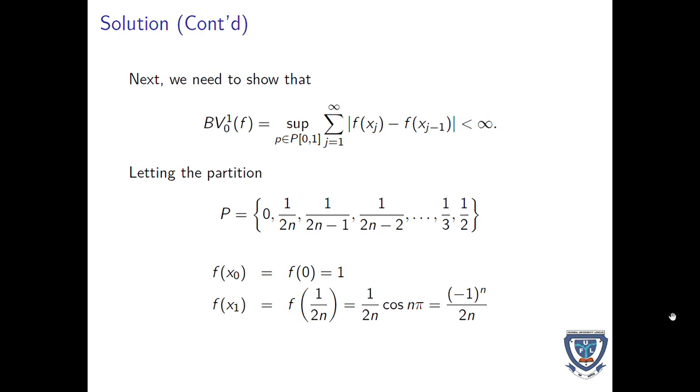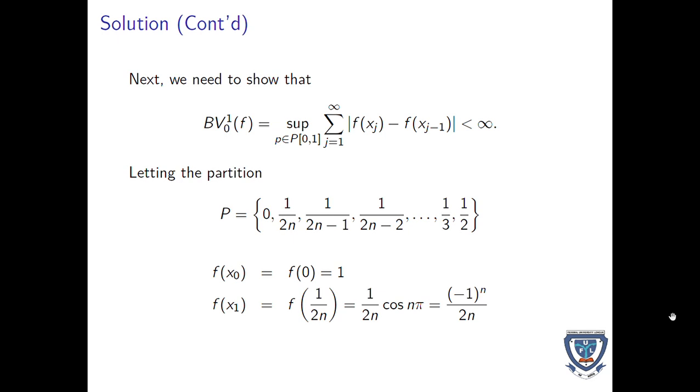Next, we need to show that the bounded variation, which is the supremum, is finite. Letting this partition from 0 to 1 over 2 have f of x0, anywhere I have x in the function, I replace it with the value from the partition. That is, the first item on the partition is 0. The next one will be 1 over 2n. The next one, 1 over 2n minus 1.